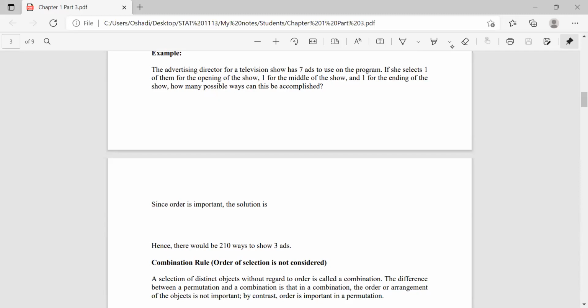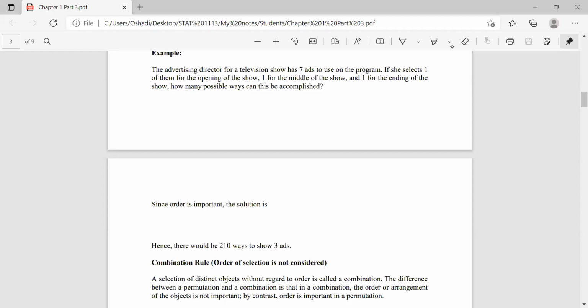So again, there are 7 ads to use, but you have to only select 3 and also you have to order it for the opening, for the middle and for the ending. So you can use either the fundamental counting rule or easily you can use the permutation rule. So it is 7P3.